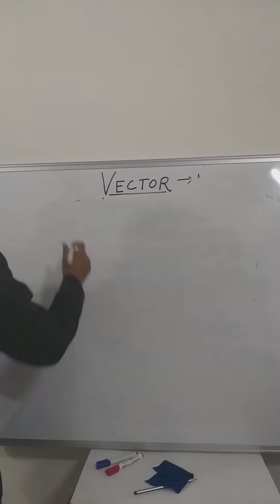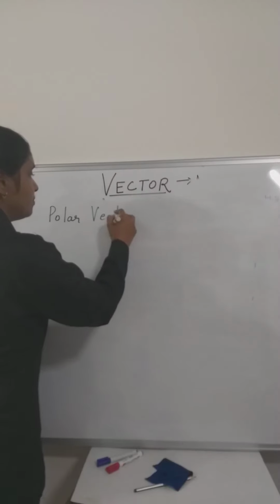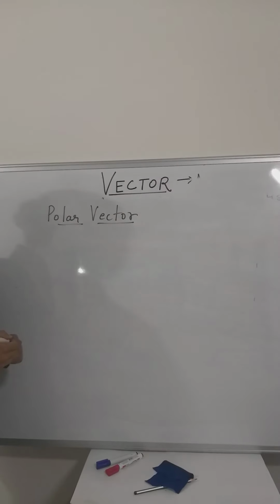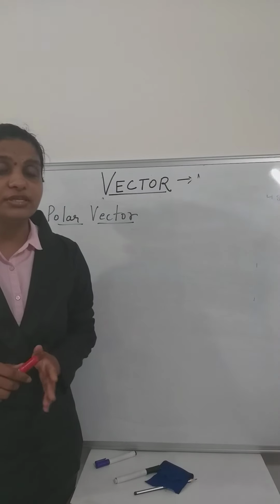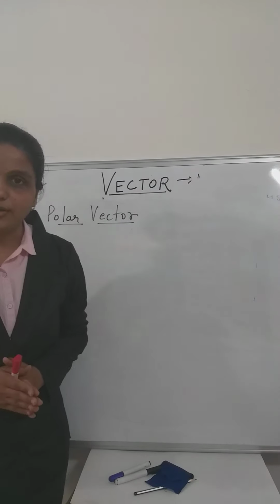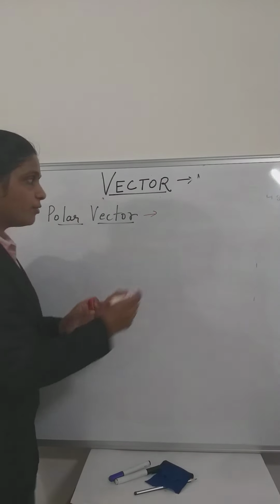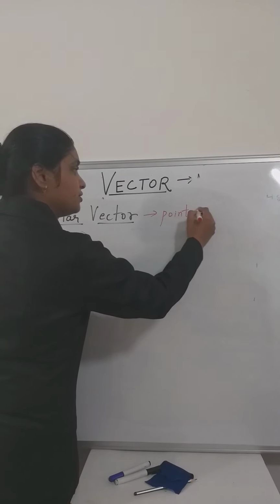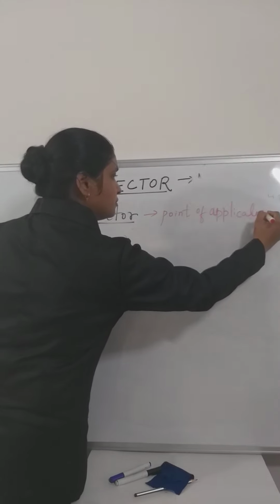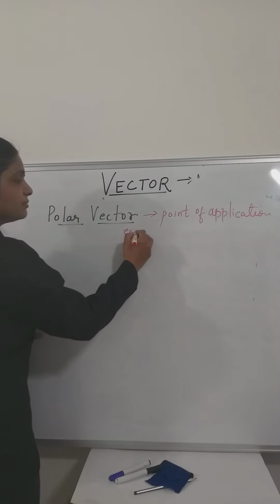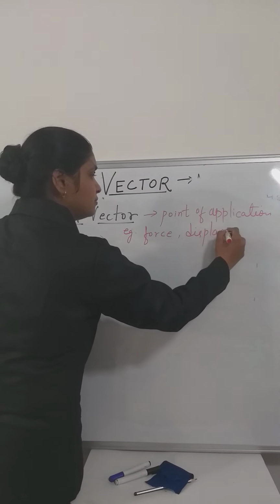Now come to the next, the polar vector. What is a polar vector? Polar vectors are those vectors which have a starting point or a point of application where they act. Examples of polar vectors are force, displacement, etc.